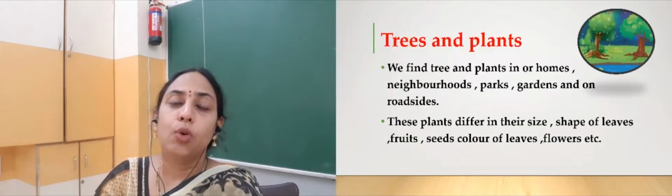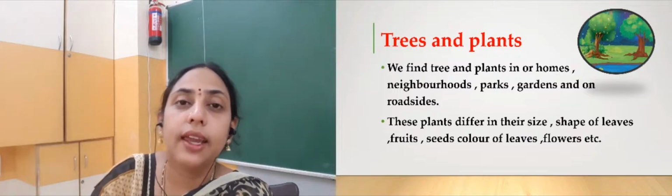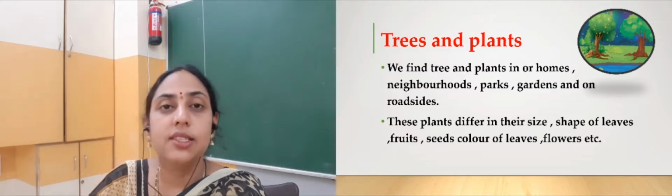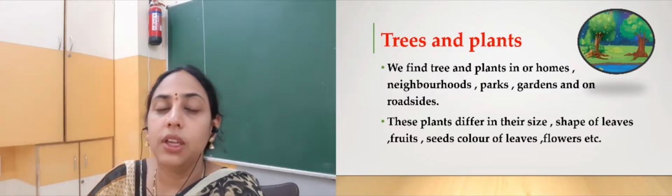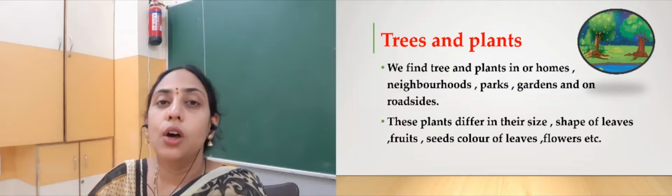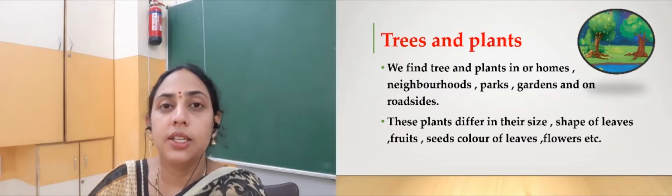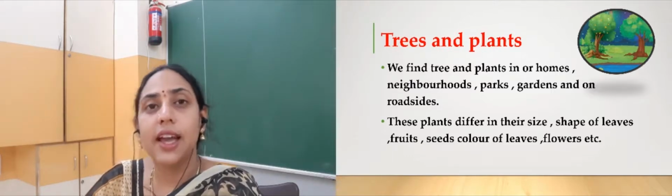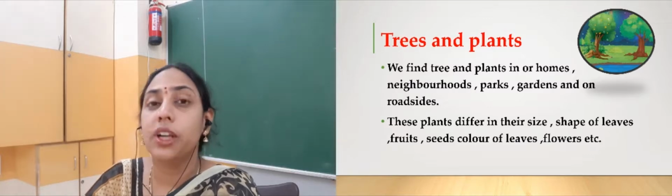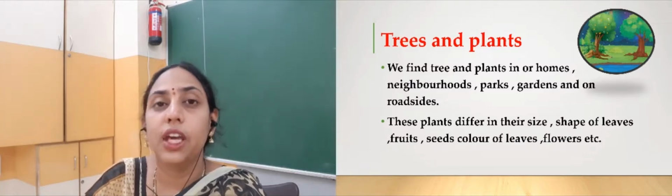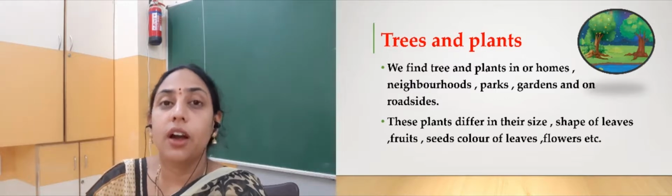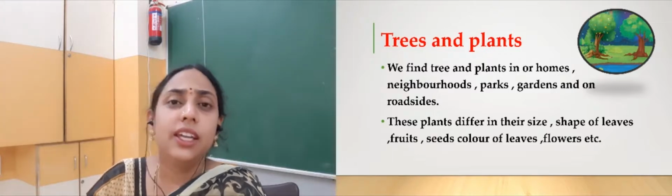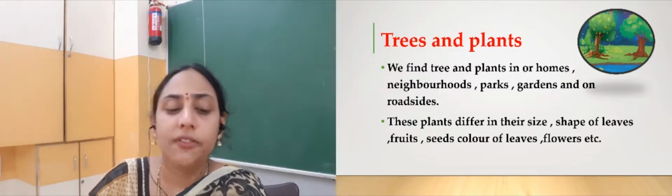So beta, we know we can see different types of plants and trees around us. We can see them in our gardens, in the parks, in our neighborhood and even on the roadside. Now, these plants and trees are of different sizes and shapes, their leaves look different, their flowers look different, their fruits look different, right. Even the color of the leaves is also different. So, they are different from each other in each and every respect, in each and every part.